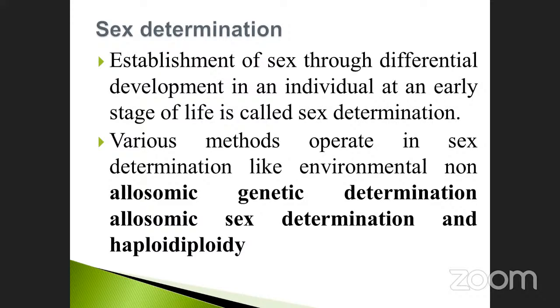When it produces the gamete, it is 23, and the male gamete is also 23 and the female gamete is also 23. So that condition is called haploid. When they fuse together during the formation of the zygote, syngamy takes place. Syngamy means fusion of the male and female gametes united together to form a diploid zygote. So it started from haploid and ends with diploid. So that condition is called haploid-diploid.